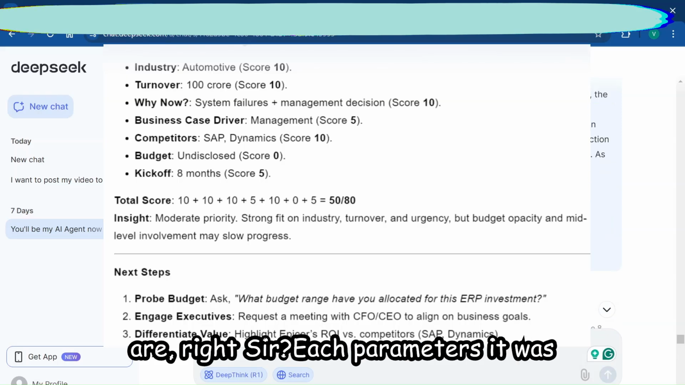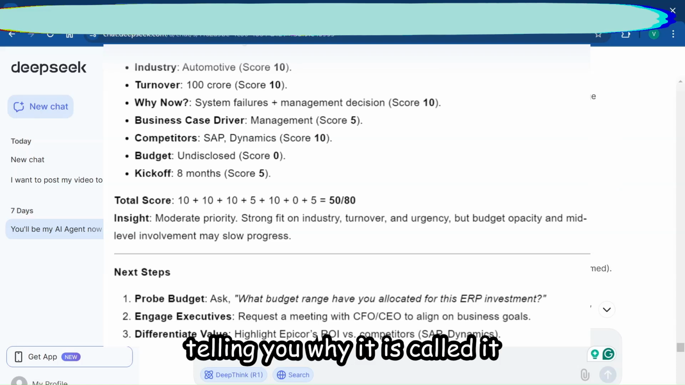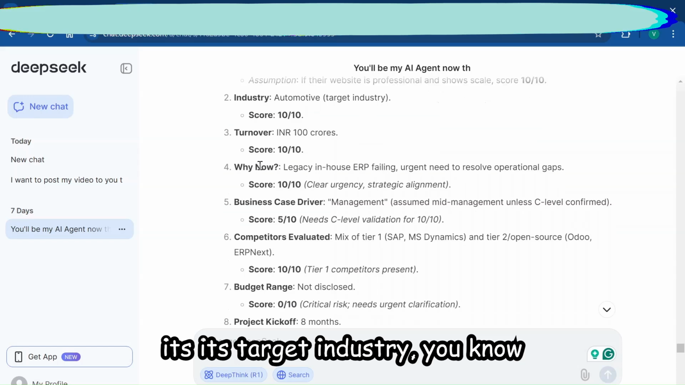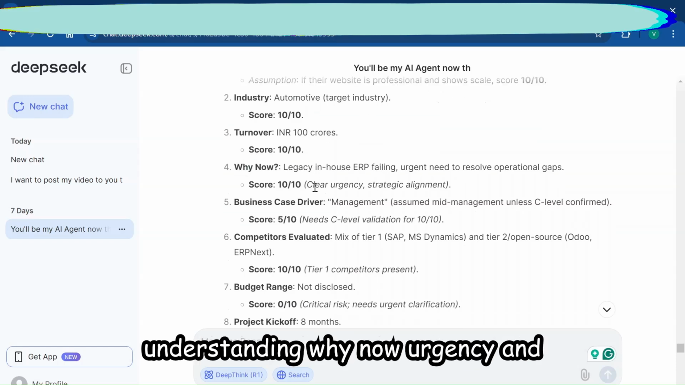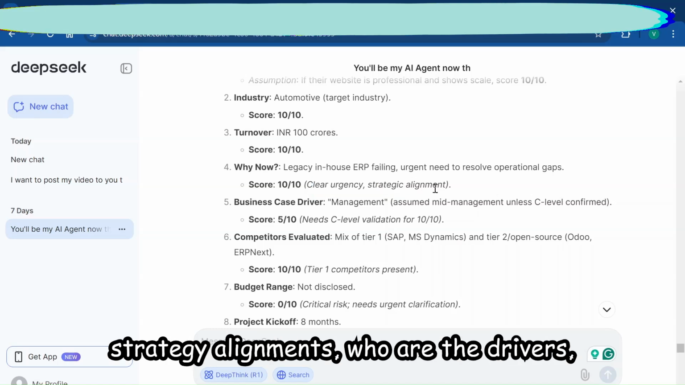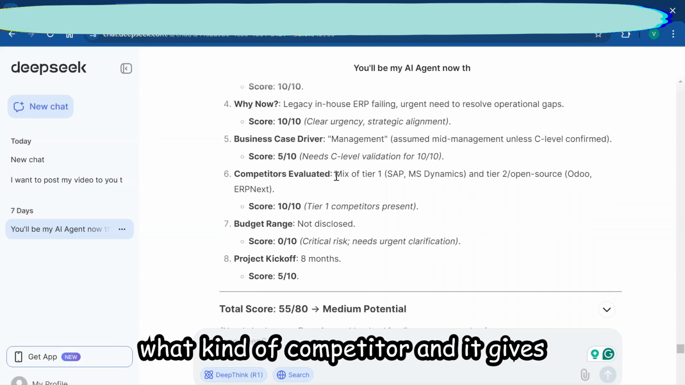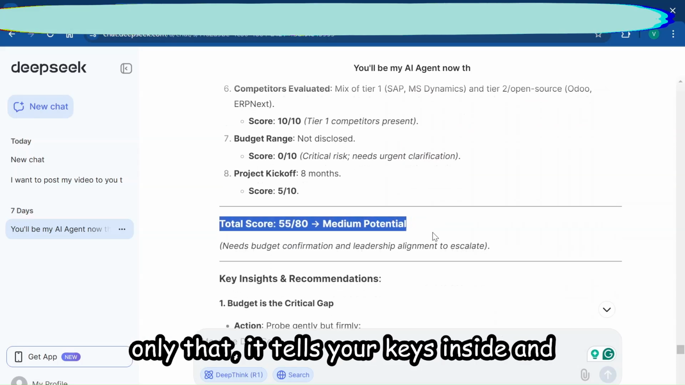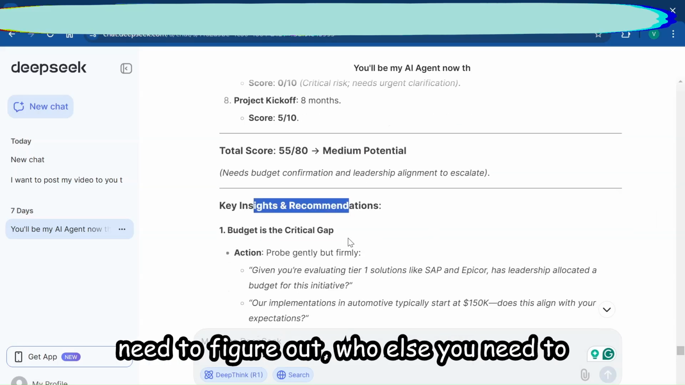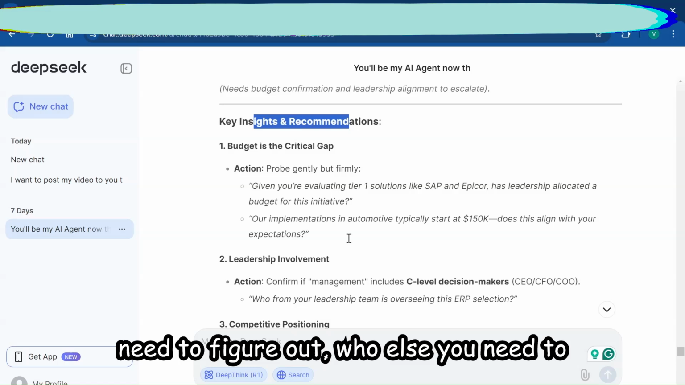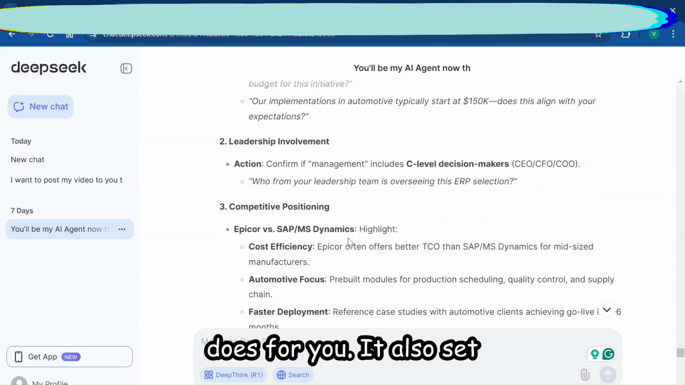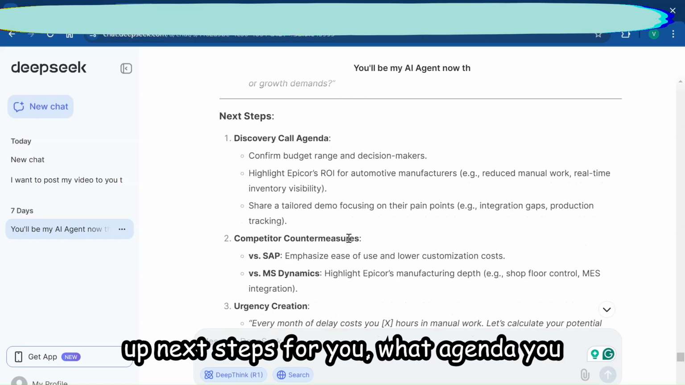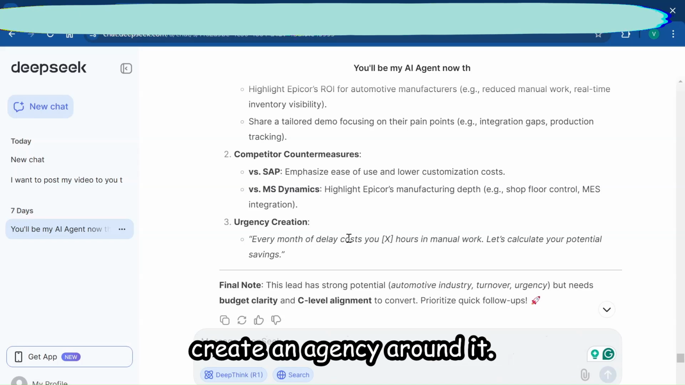By each parameter, it is telling you why it is coded X, Y, Z. And the other parameters, like whether it's a target industry, clearly understanding why now, urgency and strategic alignment, who are the drivers, what kind of competitors they run, and it gives you a medium potential of this lead. Not only that, it tells you key insights and recommendations, what else you need to figure out, who else you need to involve. So this is what it does for you. It also sets up next steps for you, what agenda you should have, how to counter competitors, how to create an urgency around it.